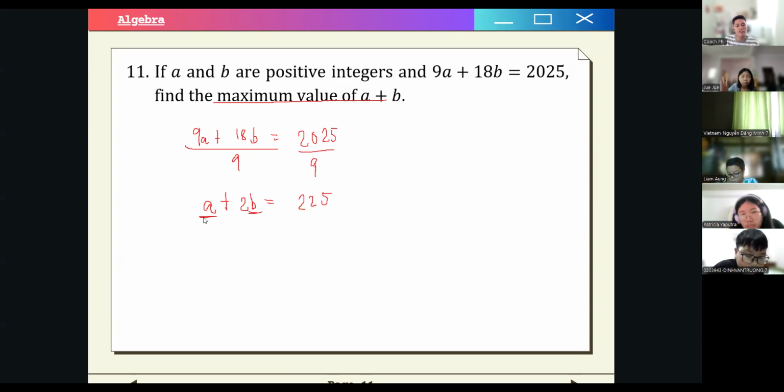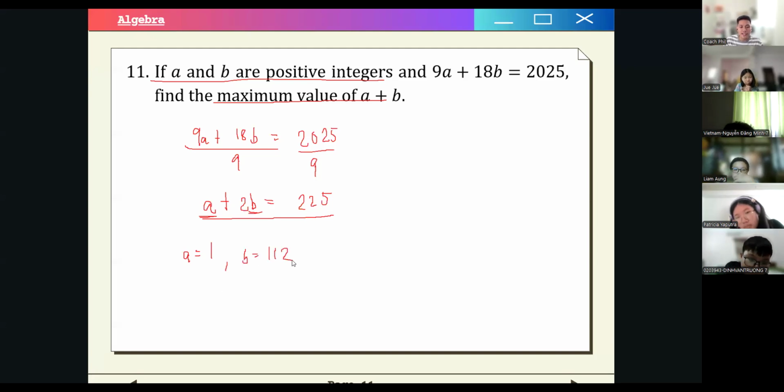So what would be the minimum value for a? Now note, both of them are positive integers, right? So if we want to minimize a, let's say that a is equal to 1, okay? And then what would be the value for b such that this equation still holds true? 112. Okay, very good. So b would then be 112 for that case, right? So this is the maximum value that we can have.